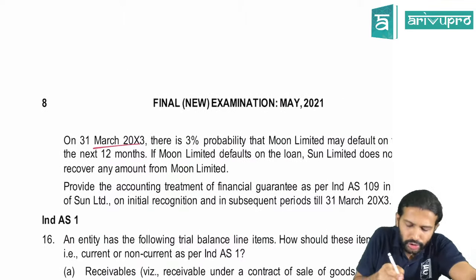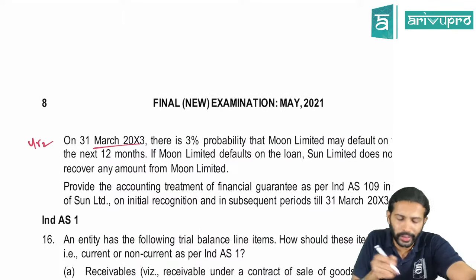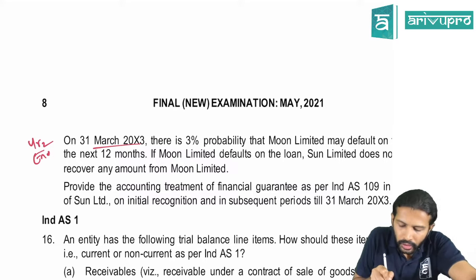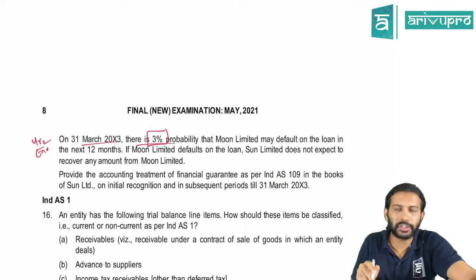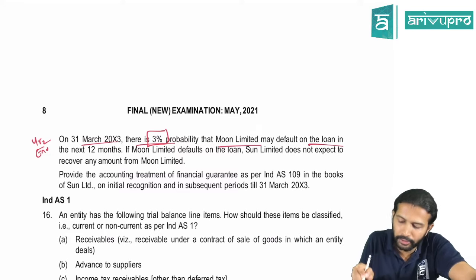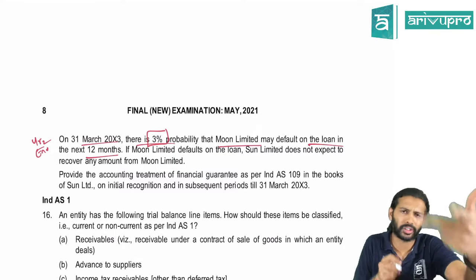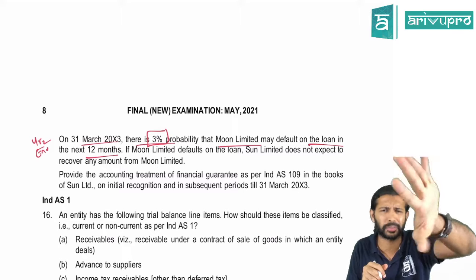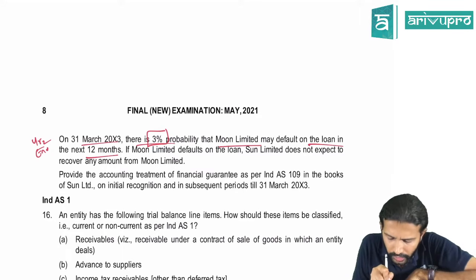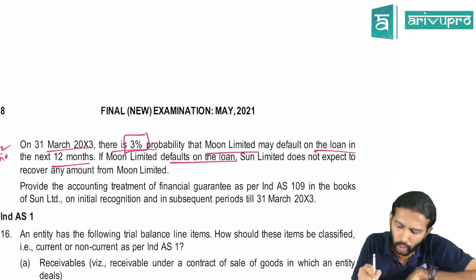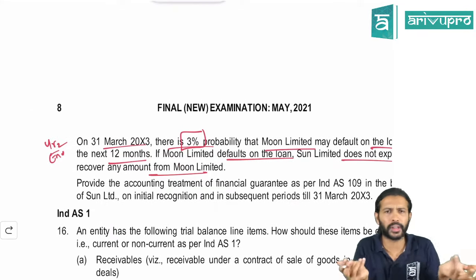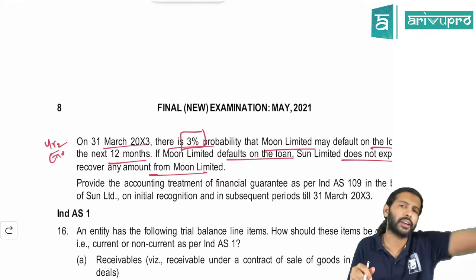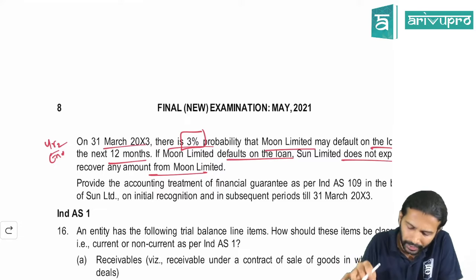On 31st March 20x3, that is year 2 ending, there is a 3% probability, I'll box this also, this is important for us, 3% probability that Moon Limited may default on the loan in the next 12 months. In the second year the probability percentage has become 3, it has increased. If Moon Limited defaults on the loan, Sun Limited does not expect to recover any amount from Moon Limited. So if the default means full 10 lakh, again holding company has to pay to the banker.